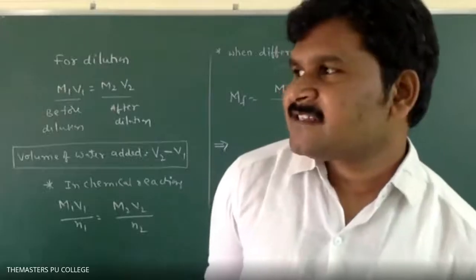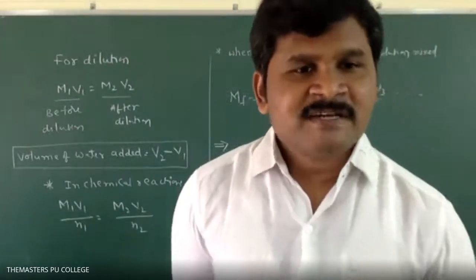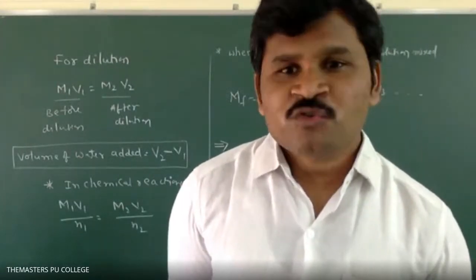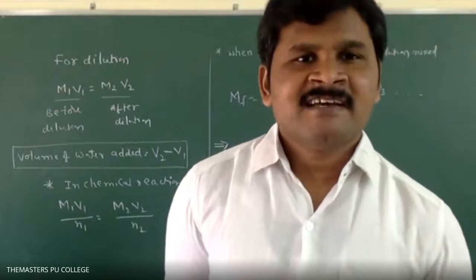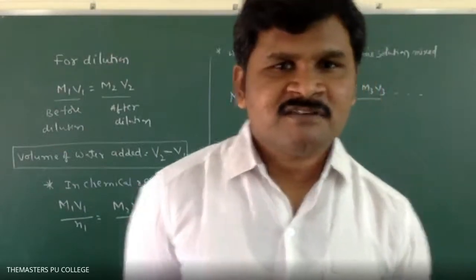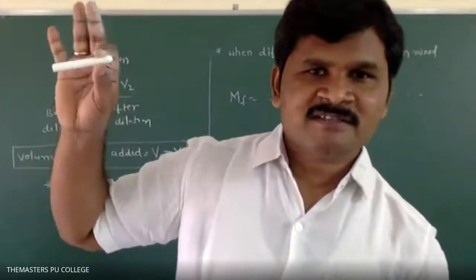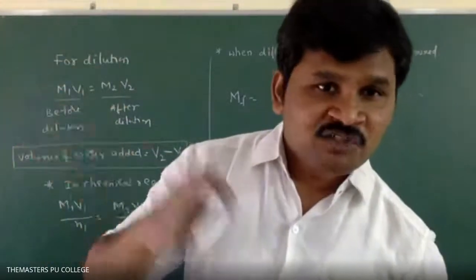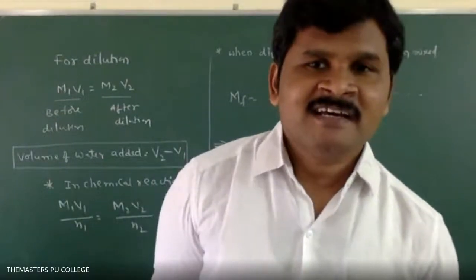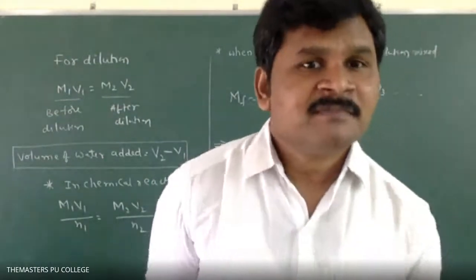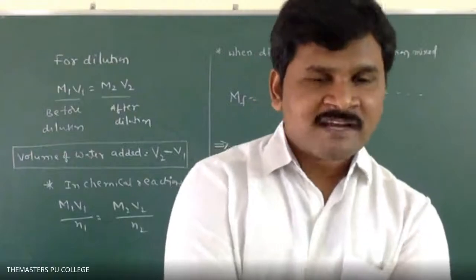So if in a chemical reaction three reactants are reacted, then we can equate M2V2 by n2 equal to M3V3 by n3. Reactants reacting means the reaction depends on two components. The third one is compulsory, it is a factor. Suppose we are adding H2O to the other substances, C plus O2 plus H2O. Here, H2O concentration we should not take. H2O just acts as a medium for the two substances to interact. Okay?